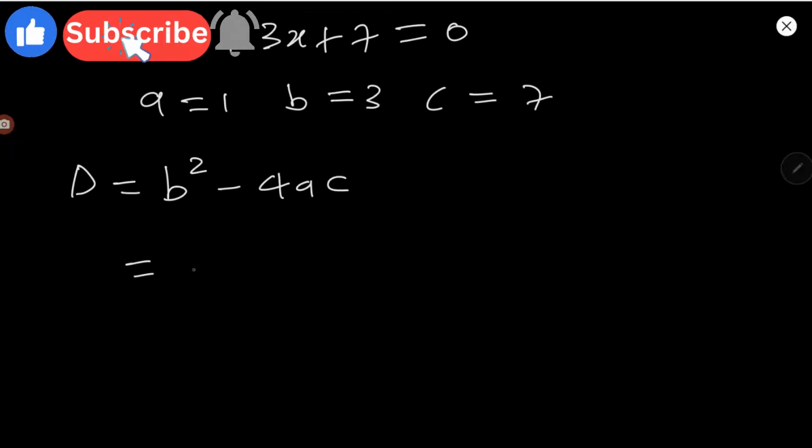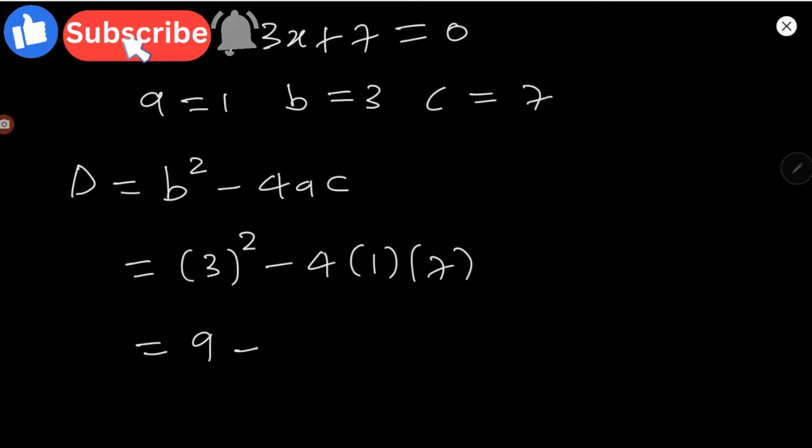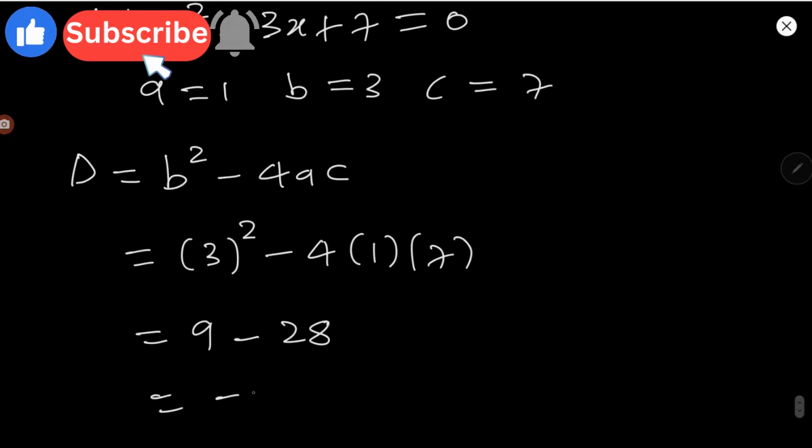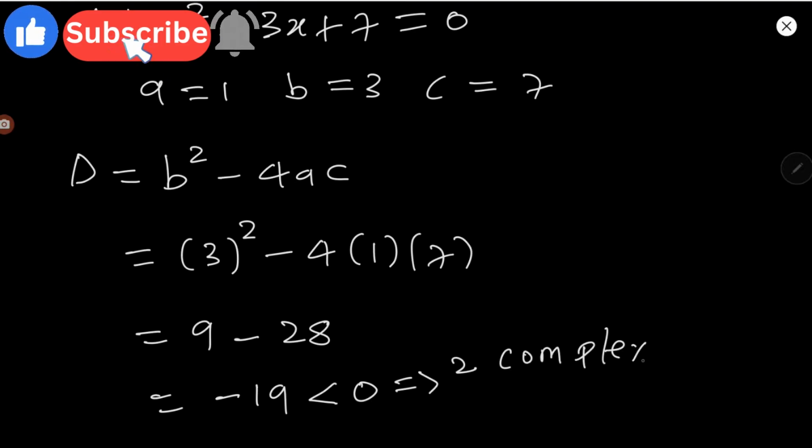Our b is 3, we are squaring this, minus 4 times a, which is 1, times c, which is 7. So this will be 9 minus 4 times 7, that's 28. Then we'll have 9 minus 28, which is negative 19. And negative 19 is less than 0. So in such a case, this quadratic equation will have two complex roots.